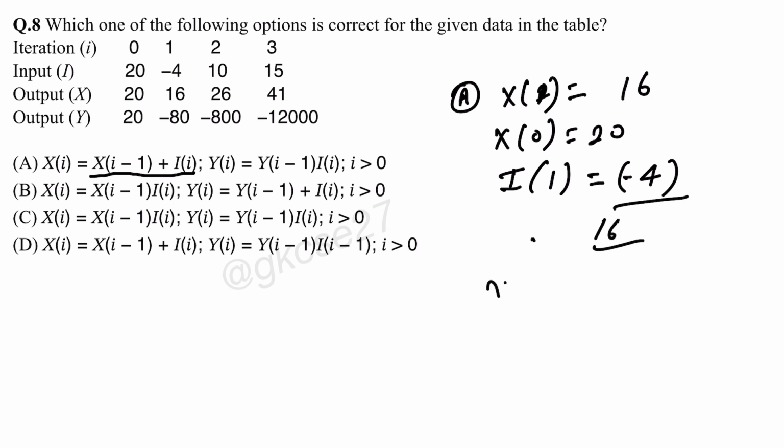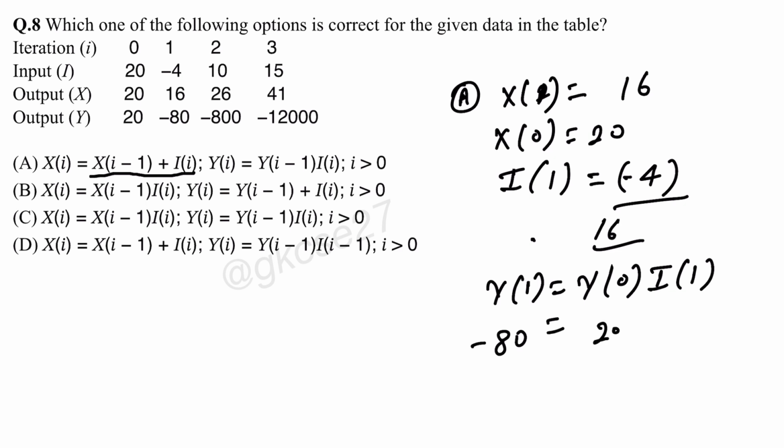And for Y1, Y0, I1: Y1 is what? Minus 80. And Y0 is 20, and I1 is minus 4, so minus 80. This is satisfying here also. So this is satisfying. Just see next option B.